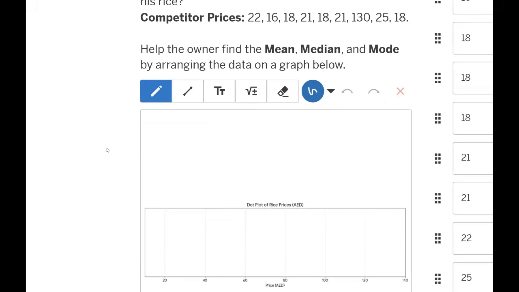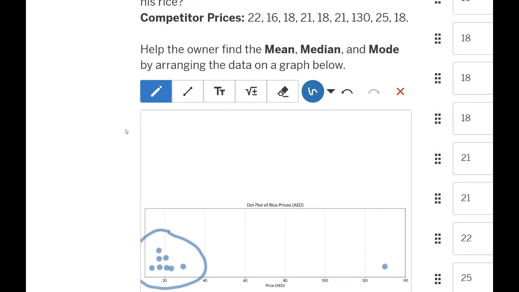First, we have the 22, so that's beyond 20. Then we have 16, so 16 is around here. Then we have the 18 between 16 and 20. Then we have 21 between 20 and 22. Then we have another 18, then another 21, then 130, then we have 25, so around here. Then we have another 80. So as we can see, the collection of our data is compiled on the left side of our dot plot.